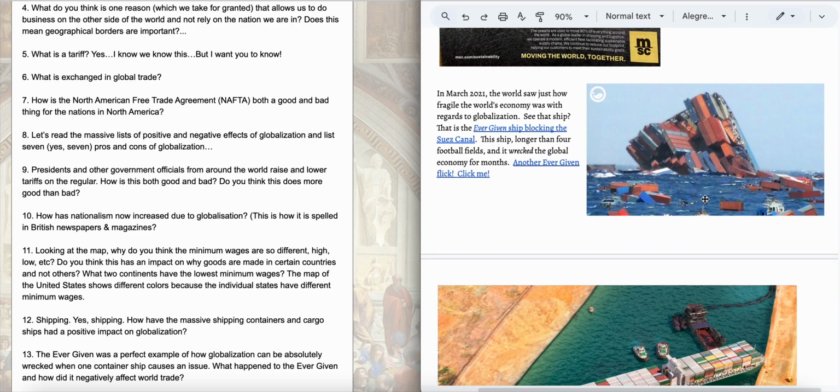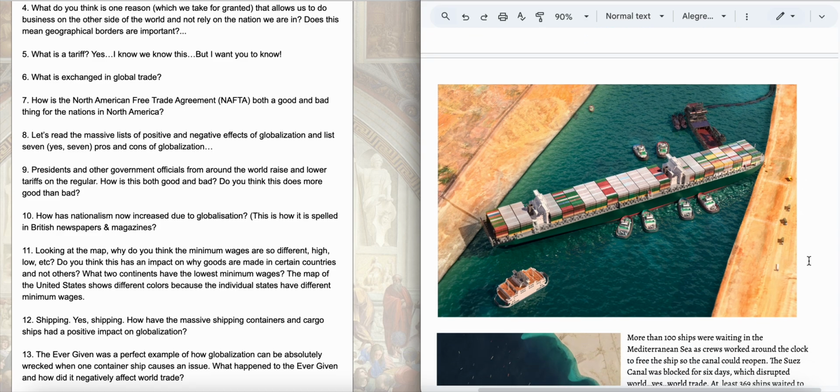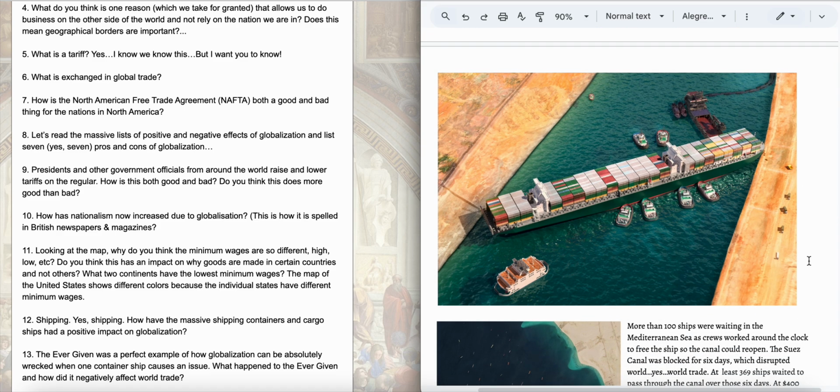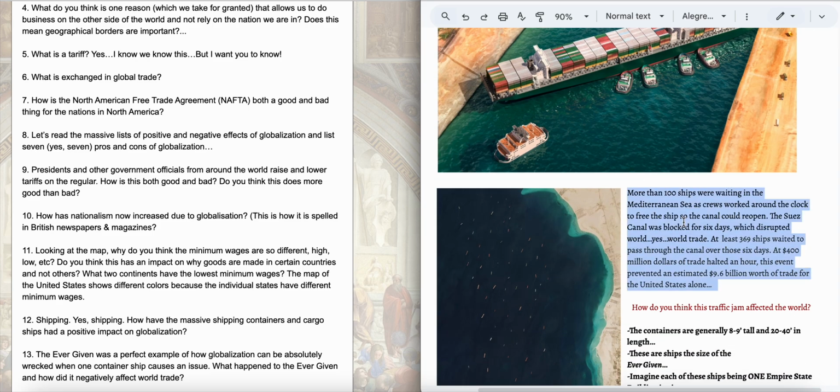And then we looked at the big one. The Ever Given in the Suez Canal. When the Ever Given got stuck in the Suez Canal, more than 100 ships were waiting in the Mediterranean Sea for 6 days. 369 ships waited to go through. It cost the United States $9.6 billion in goods.